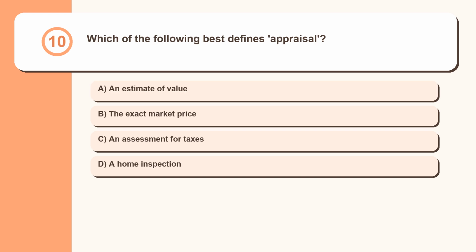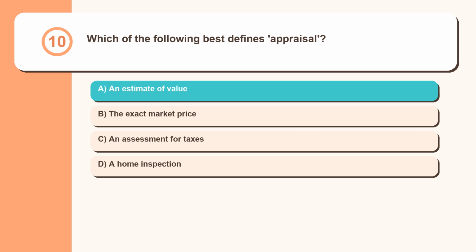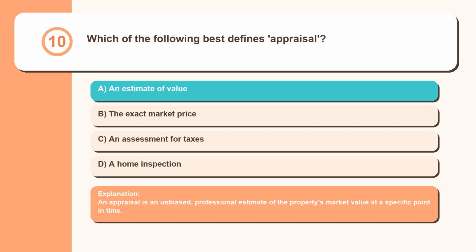Question 10. Which of the following best defines appraisal? An estimate of value, the exact market price, an assessment for taxes, a home inspection. An appraisal is an unbiased, professional estimate of the property's market value at a specific point in time.